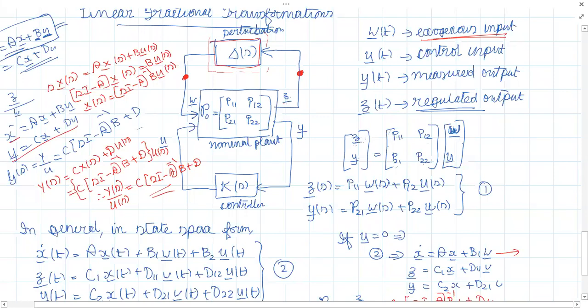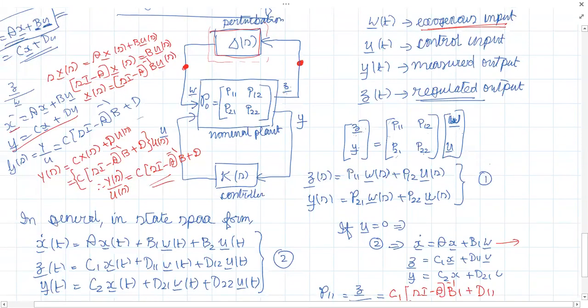So we'll stop here and continue in the next class. Is this much of the modeling part clear? Because this is the first basic step. Whatever system we are going to analyze, we have to first represent it in this form. It should be clear. So we'll continue in the next class.